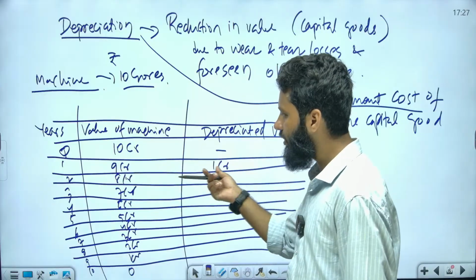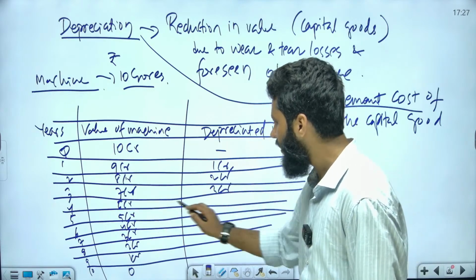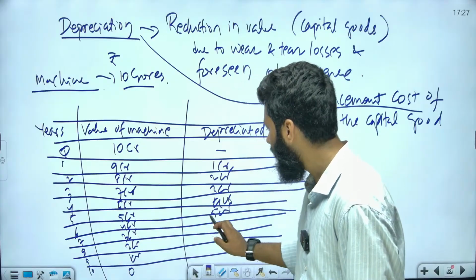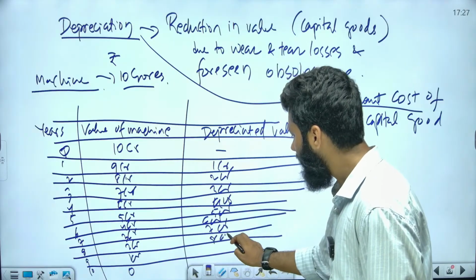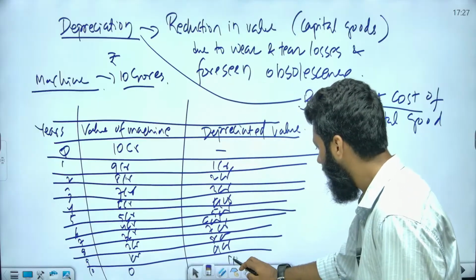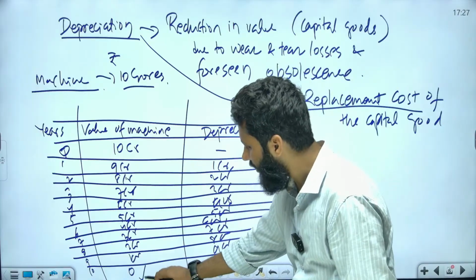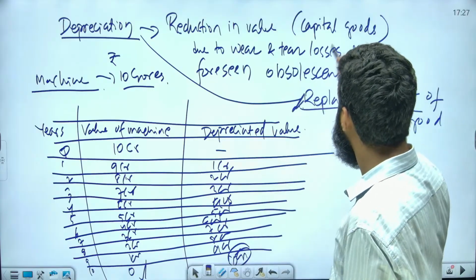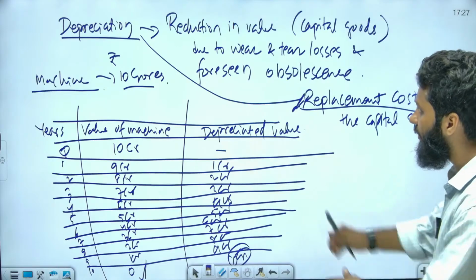And here you can see the depreciated value. 9 crore, 1 crore is depreciated. 8 crore, 2 crore is depreciated value. 7 crore, 3 crore. 6 crore, 4 crore. 5 crore, 5 crore. 4 crore, now 6 crore is depreciated value. Here 7 crore, 8 crore, 9 crore is depreciated value. And see here, in the 10th year, this depreciated value has reached 10 crores. Now the machine is of no use because the value of machine has become 0. Now this machine has to be replaced. That is why it is known as what? Replacement cost.